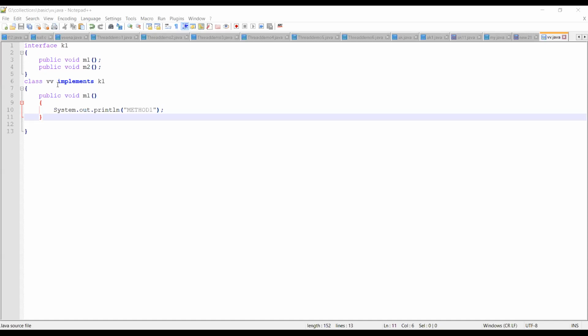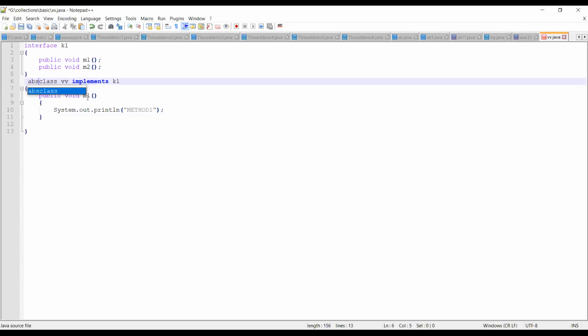Assume VV doesn't know what implementation should be written for M2. Then what can it do? One way to fix this particular problem is, I can use abstract. Already we have discussed the purpose of using the abstract keyword. So the abstract keyword, you are going to use if your class is not completely implemented, means partial implementation.